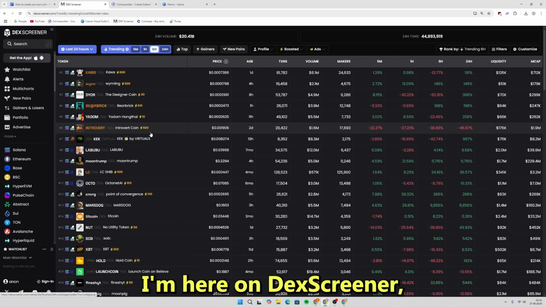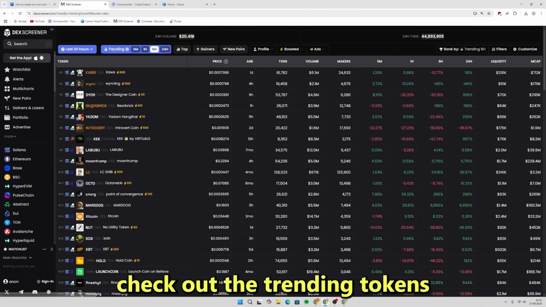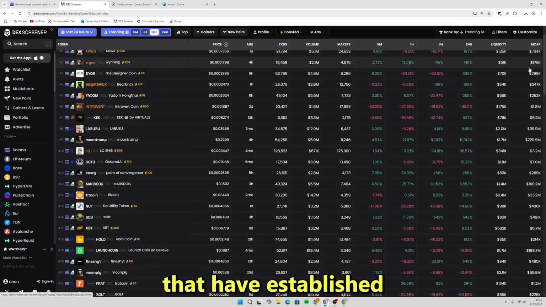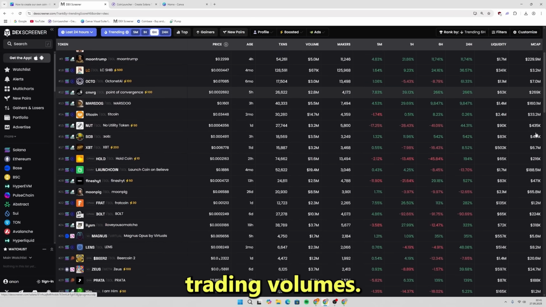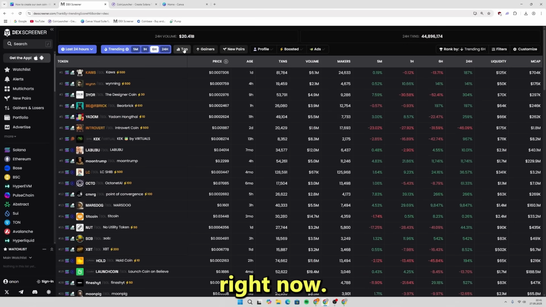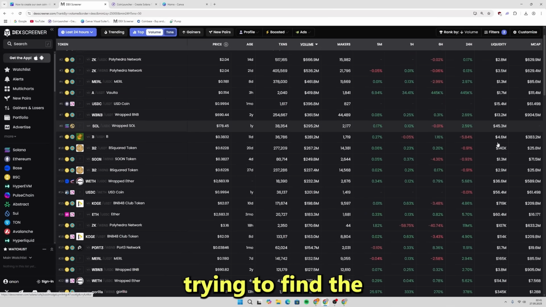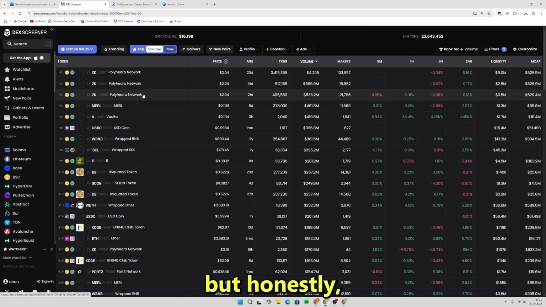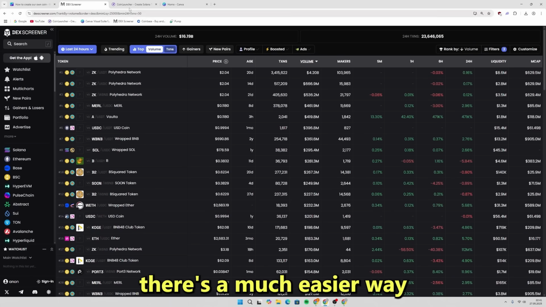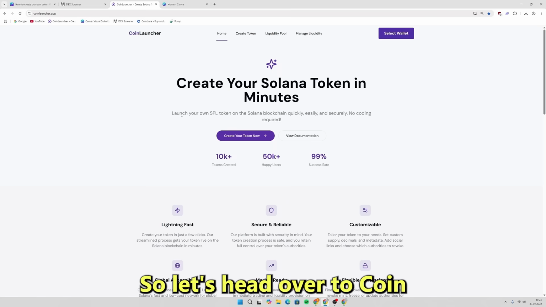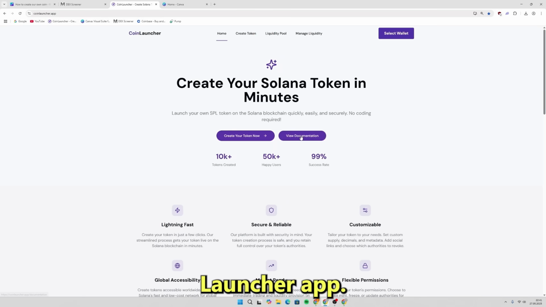I'm here on Dexscreener, and what I usually do is check out the trending tokens and top tokens tabs. You want to look for coins that have established market caps and decent trading volumes. This gives you an idea of what's working in the market right now. You could spend hours here trying to find the perfect meme idea by analyzing all these different tokens, but honestly, there's a much easier way. CoinLauncher actually has this new AI feature that'll generate meme ideas for us. So let's head over to coinlauncher.app.